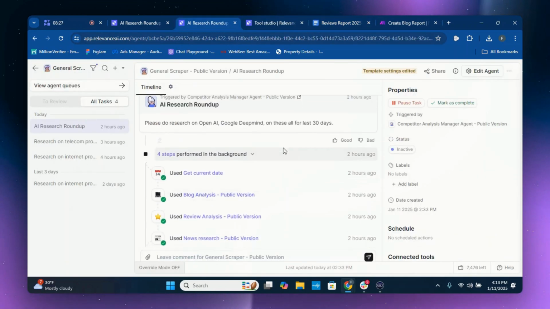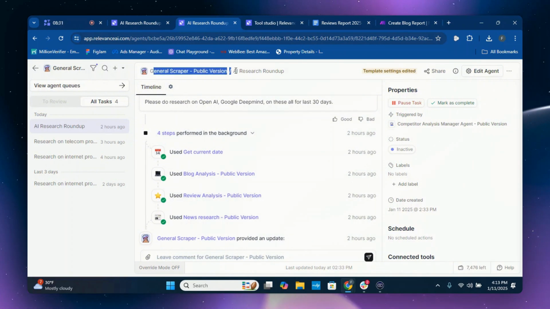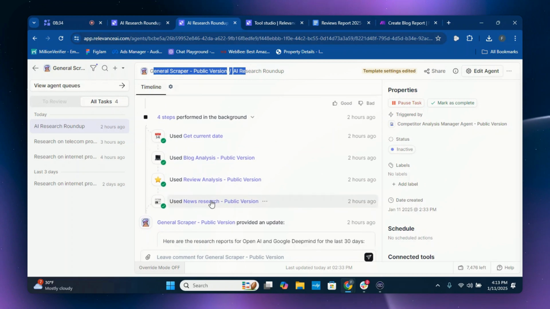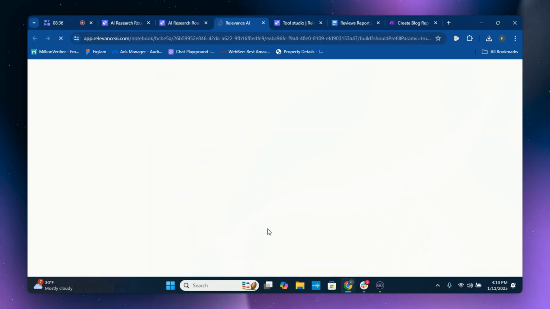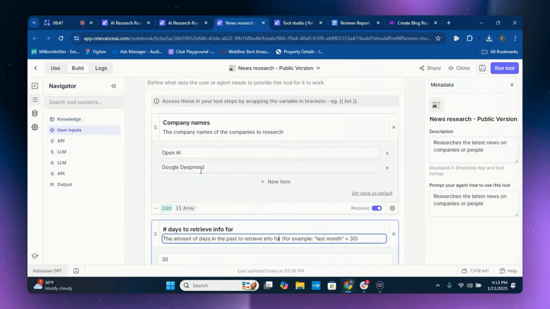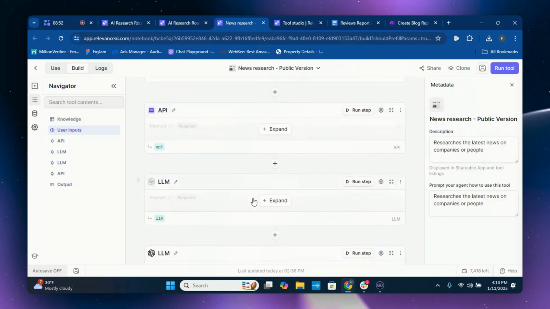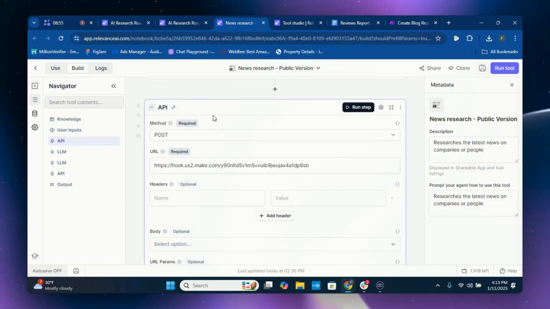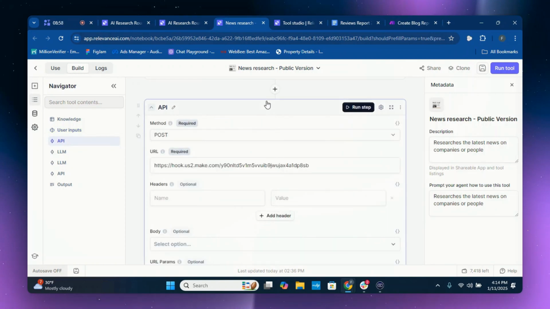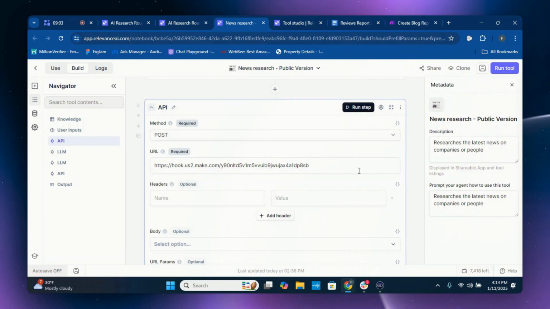So with that being said, the last tool that the general scraping AI agent uses is news research. So let's go to this tool. Same type of scenario. You should be getting the hang of it by now. But here's OpenAI, Google DeepMind, past 30 days, today's date, put that in there. And we're going to have to do something a little bit different. We really can't do news research within Relevance AI. So we have to create a Make automation to do this.